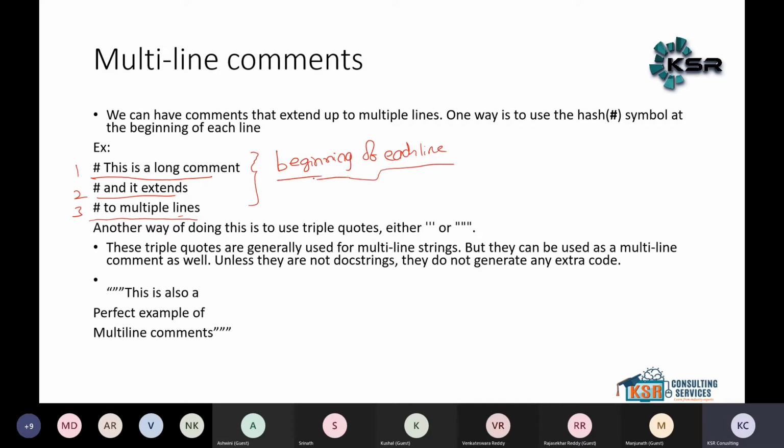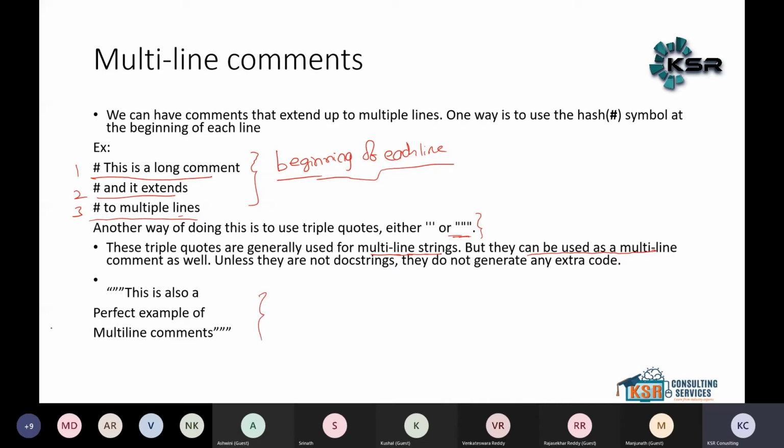Beginning of each line, we are using the hash symbol. One way is to use the hash symbol at the beginning of each line. Another way to do it is by using triple quotes, either single triple quotes or double. The triple quotes are generally used for multi-line strings, but they can also be used for multi-line comments.